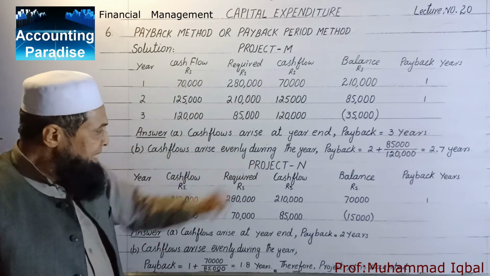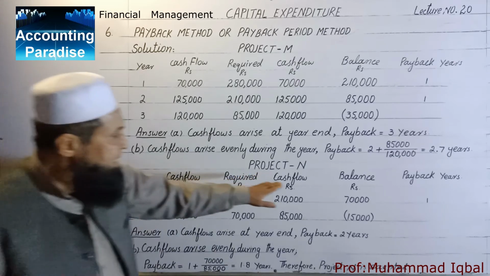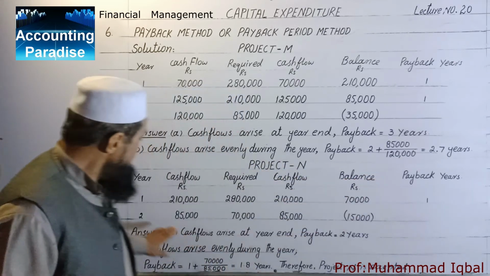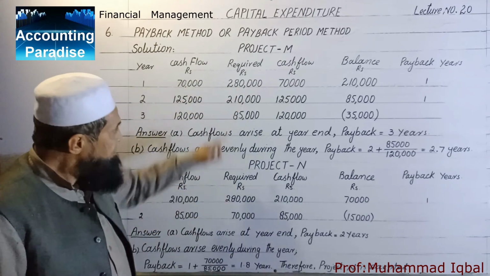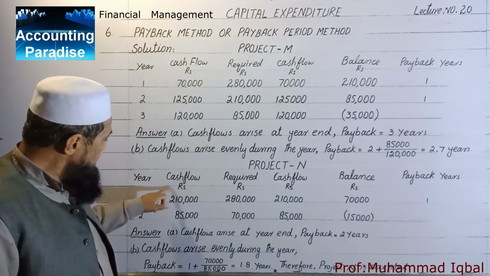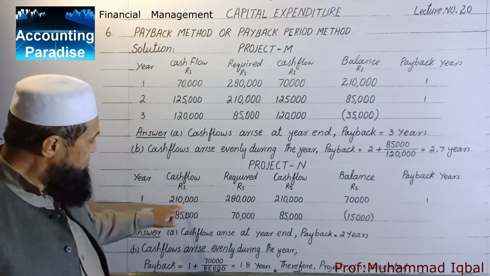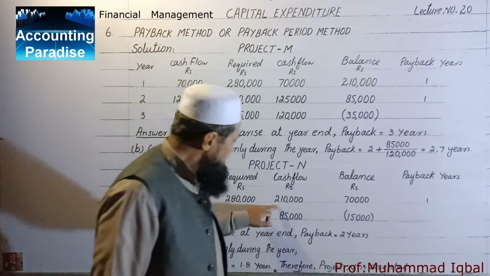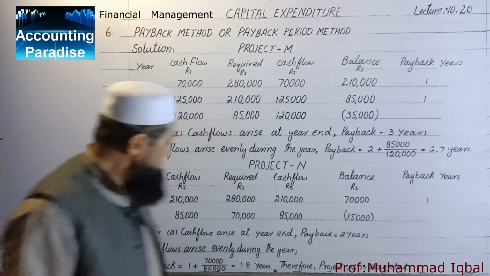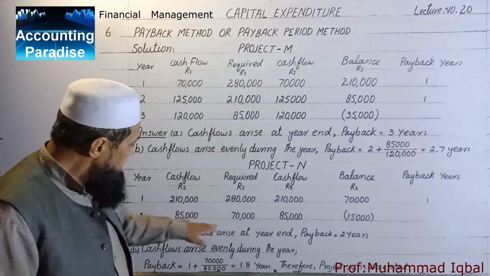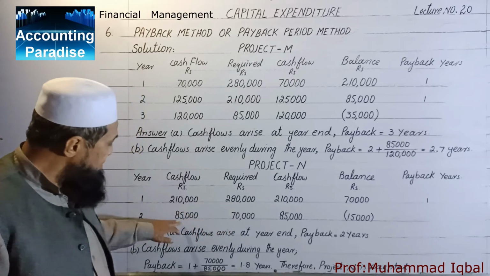In case of project N, same year, cash flows required, cash flows balance and payback. Investment is the same in both the projects. So the cash flow in the first year in the project N case is 2,10,000. This is deducted from the investment, then we have 70,000. In the second year we have to recover 70,000, but the cash flows are more.